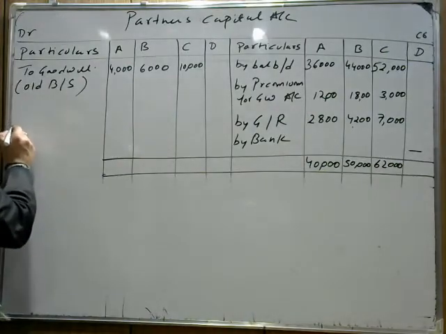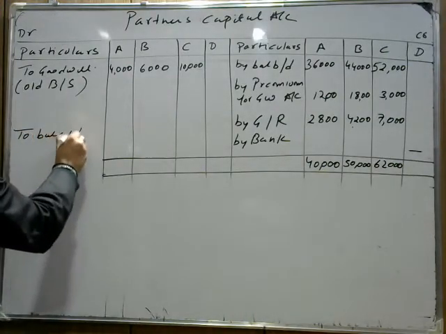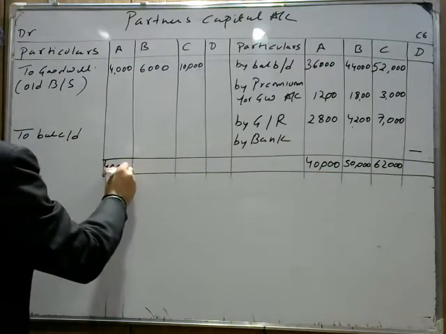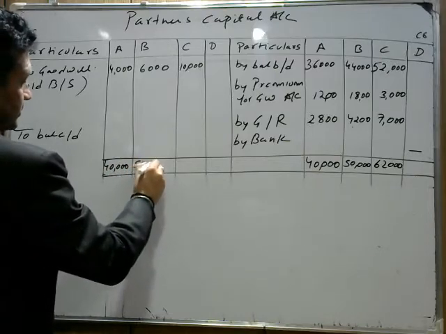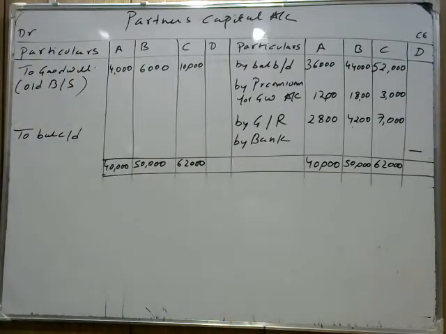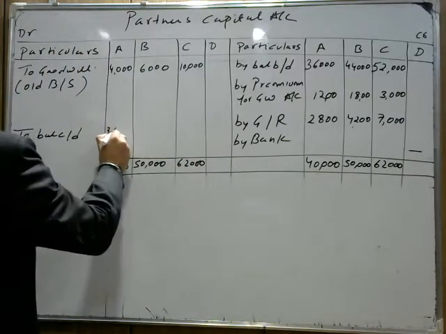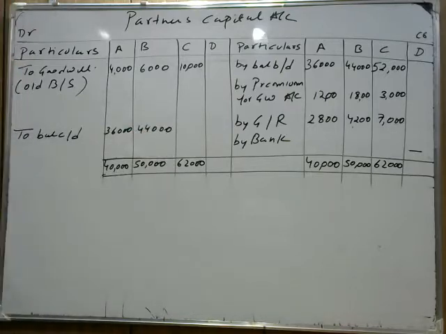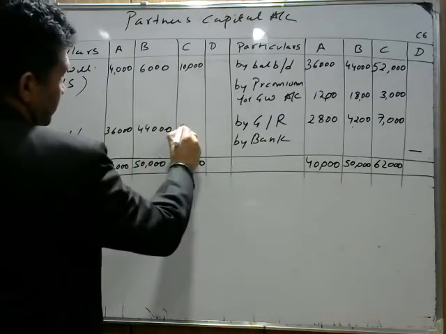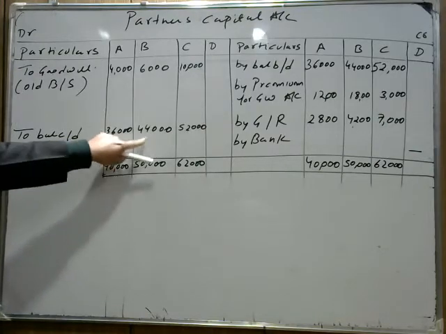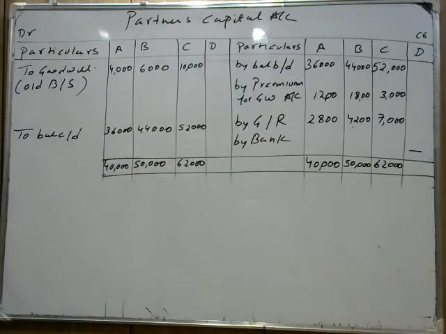Now here we write the balance capital because we had to adjust the capital on the basis of old partners. So A's capital is coming here 40,000, there 50,000 and 62,000 here. Okay. Now the balance is coming 36,000 for A, 44,000 for B. I hope this part is clear. And 52,000 for C. Now this part is clear to all of you. This is 36,000. This one is 44,000. This one is 52,000.